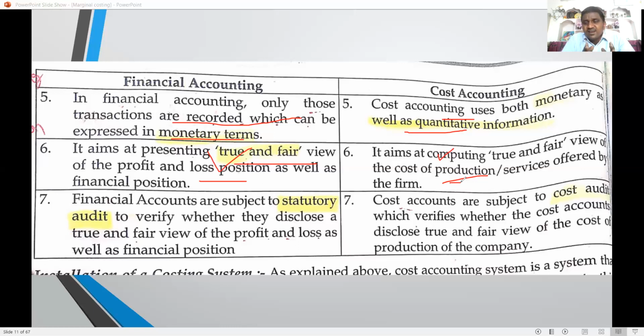The major differences: financial accounting deals only with past data, cost accounting with past as well as future. Financial accounting records only monetary terms; cost accounting records monetary as well as quantitative. For financial accounting, the major emphasis is on the profit and loss account and balance sheet. For cost accounting, the major emphasis is on the cost of product and cost of service. Financial audit and cost audit. These are the major differences.